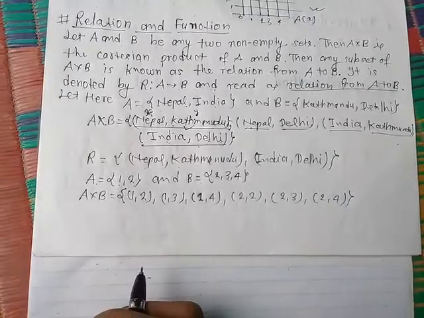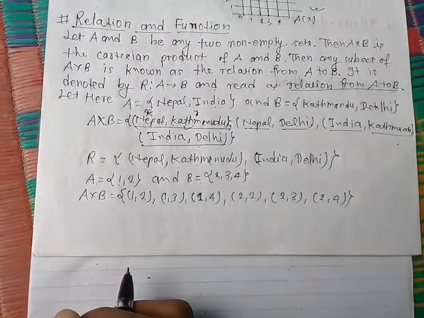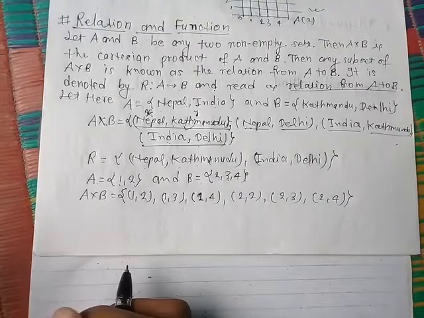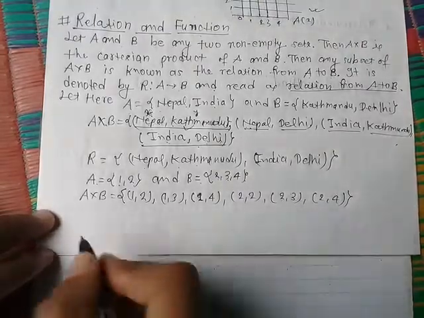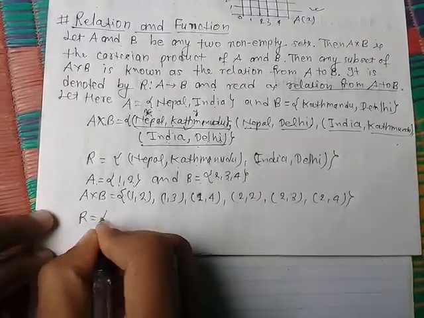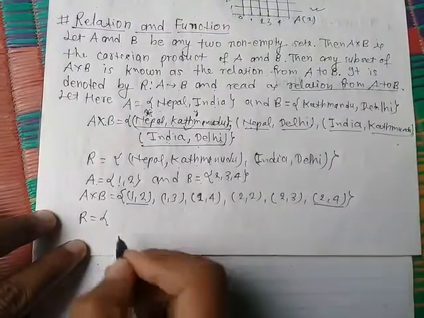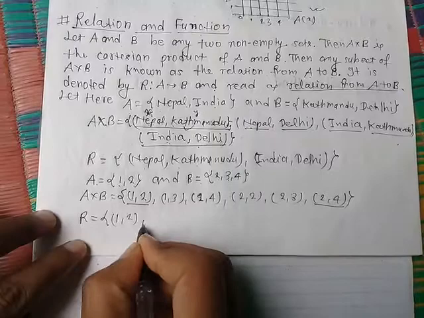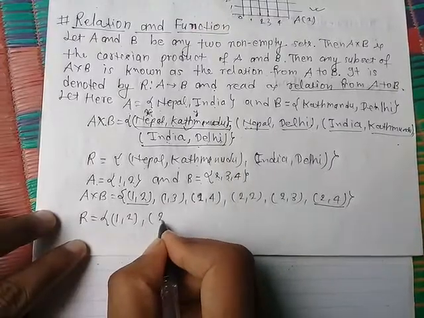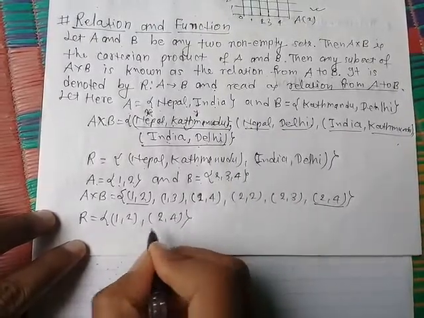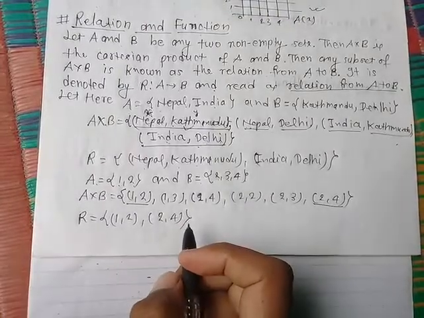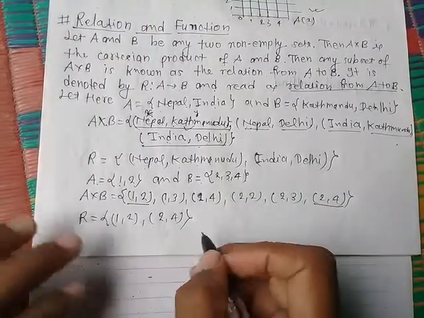Now we fix some relation and then select only some of the ordered pairs. That is, if we take (1,2) and (2,4), which type of ordered pairs do we take?